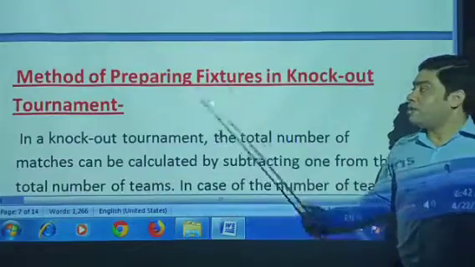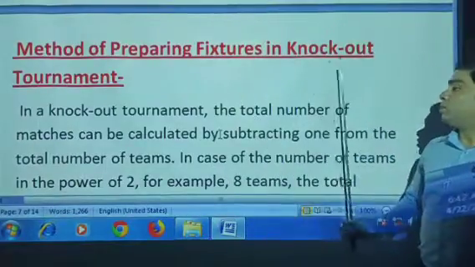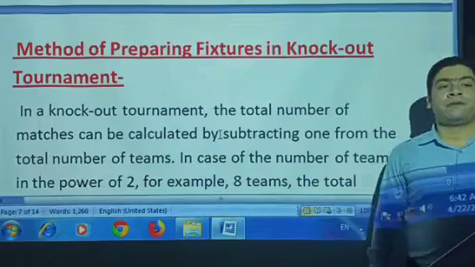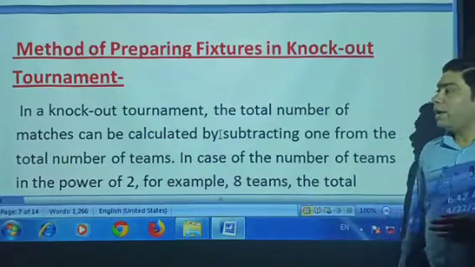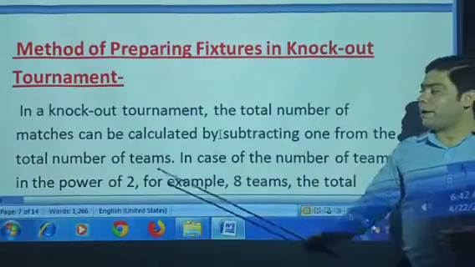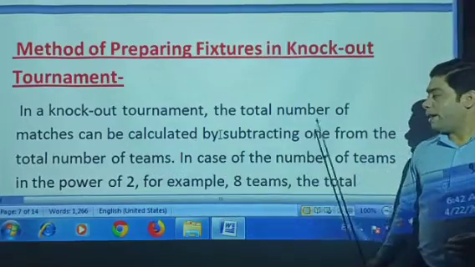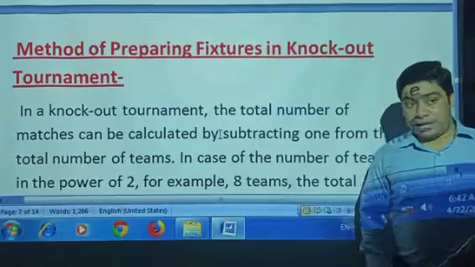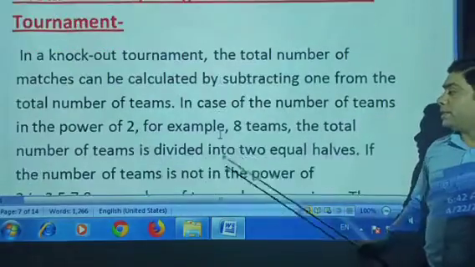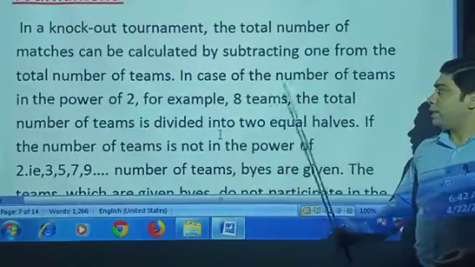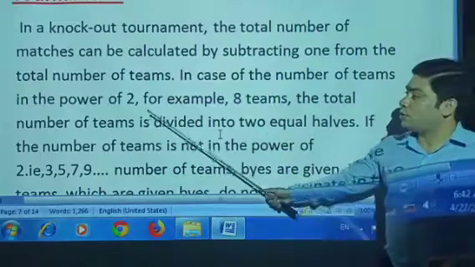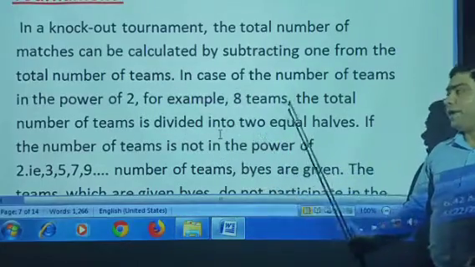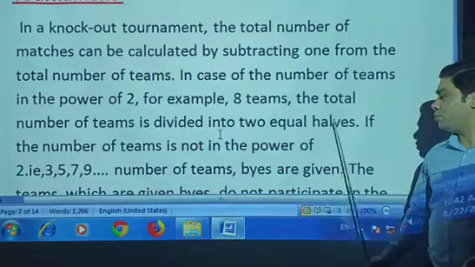Now, method of preparing fixture in the knockout tournament. How to prepare the fixture in knockout 1. In knockout tournament, the total number of matches can be calculated by subtracting 1 from the total number of teams. That means what it means? It means in the case of the number of teams being a power of 2, for example 8, the total number of teams is divided into 2 equal halves.